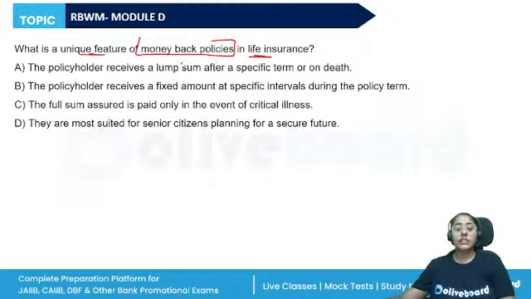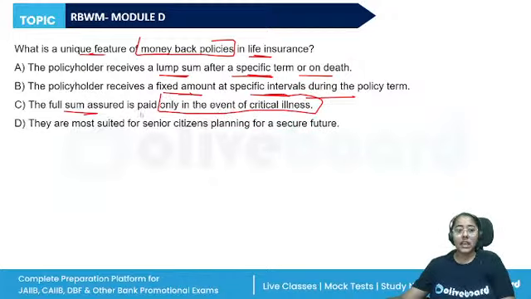The policyholder receives a lump sum after a specific term or on death. The policyholder receives a fixed amount at specific intervals during the policy term. The full sum assured is paid only in the event of critical illness. They are most suited for the senior citizens planning for a secure future.